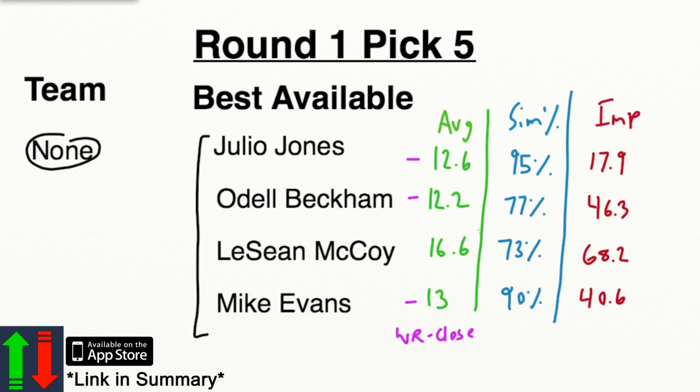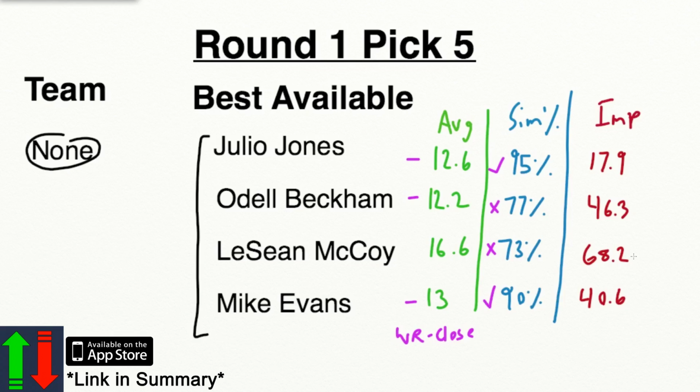Now looking at the similarity percentage, you can see that Julio's got a really good one. Basically, all the Falcons are back and they're ready to go. Mike Evans and the Buccaneers have 90%. That's still really good. And then the ones that are less are Odell and LeSean. Odell's got a 77%, and that's really due to his running backs being gone, really Rashad Jennings. LeSean McCoy has a 73%, and that's due to a lot of receivers. They may not be so great, but a lot of them are gone. And then also Mike Gillislee is gone, and he had a good amount of rushes last year.